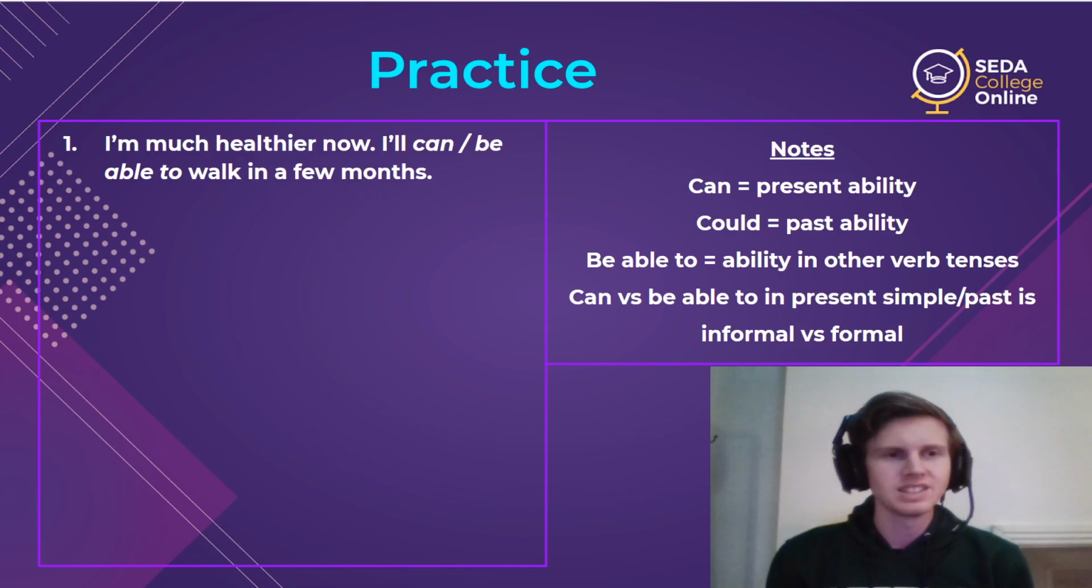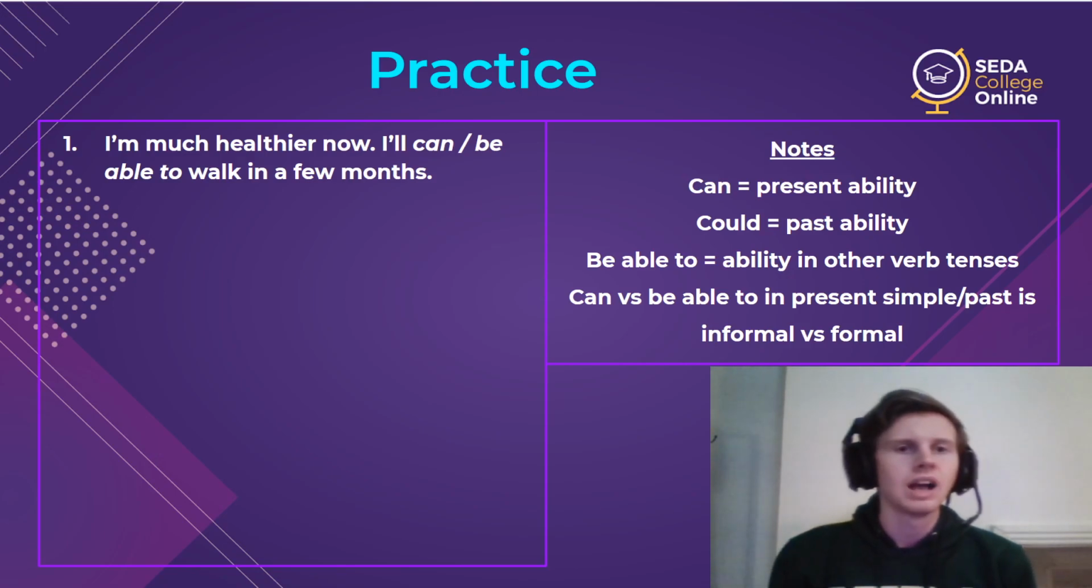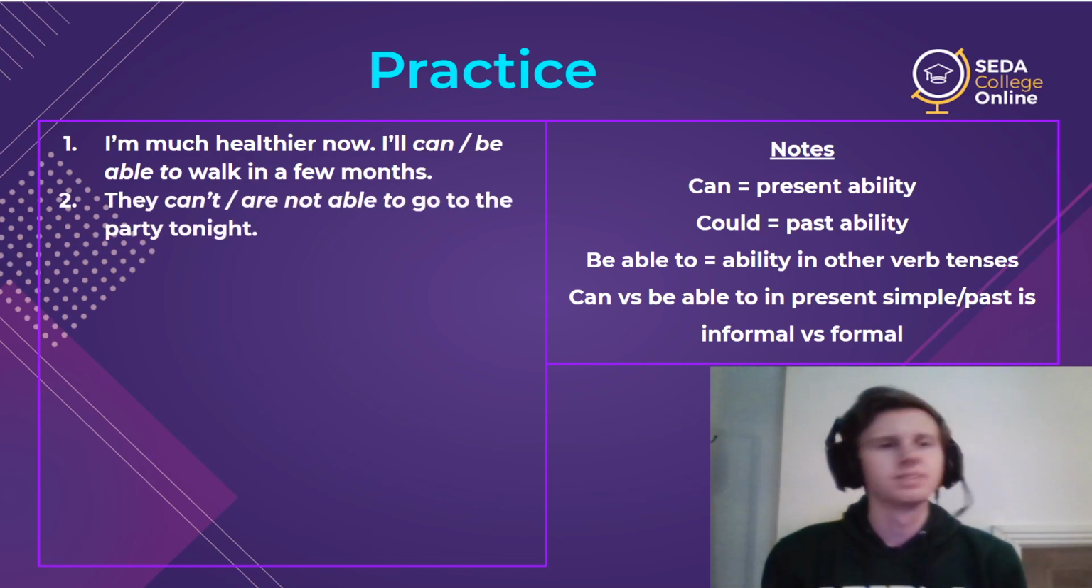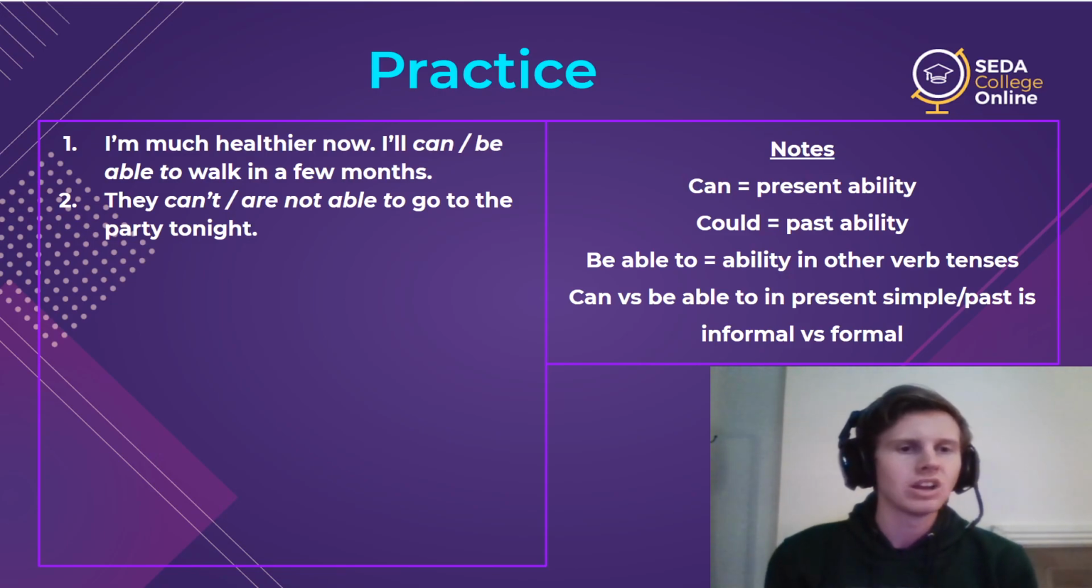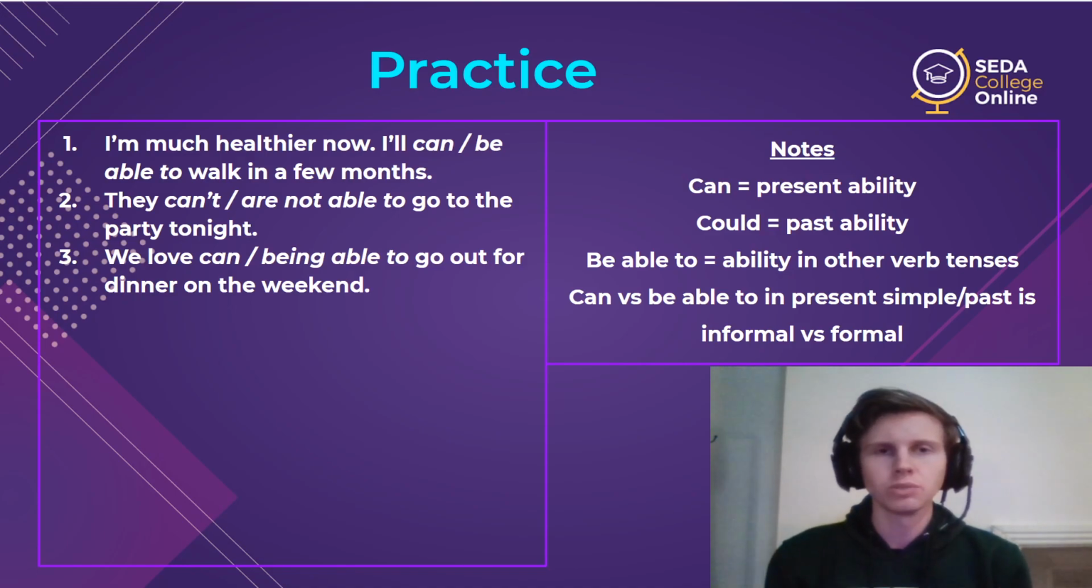So first sentence, I'm much healthier now. I can walk in a few months, or I'll be able to walk in a few months. Those are your two choices. Next, they can't go to the party tonight, or they are not able to go to the party tonight. Your two choices there. Which do you think? The next, we love can go out for dinner on the weekend, or we love being able to go out for dinner on the weekend. Your two sentences.